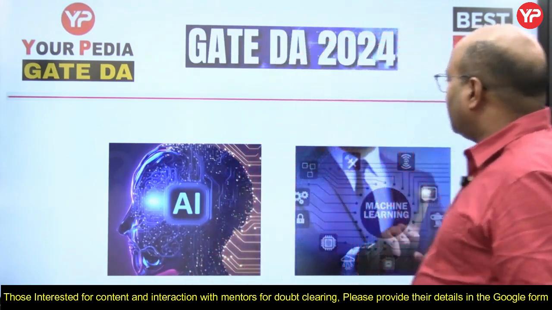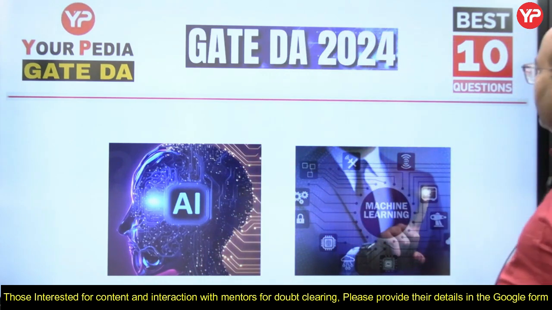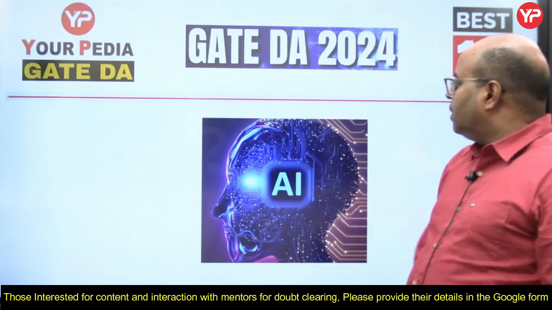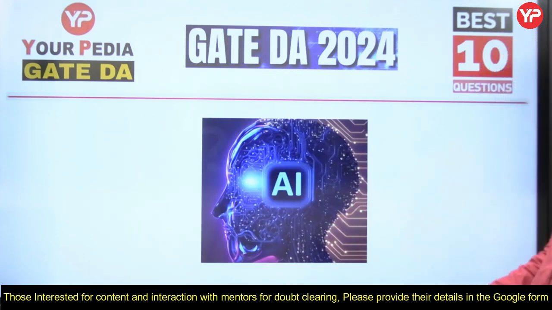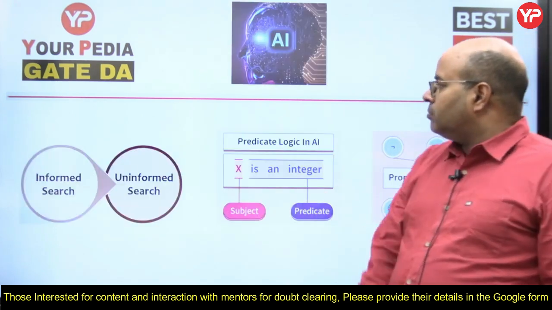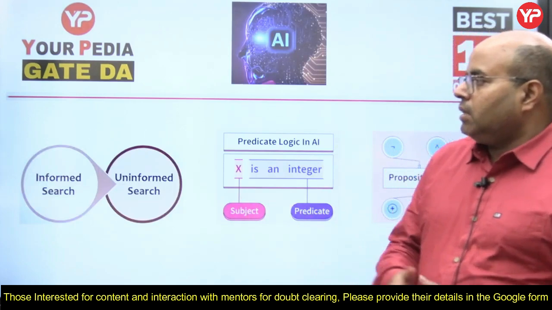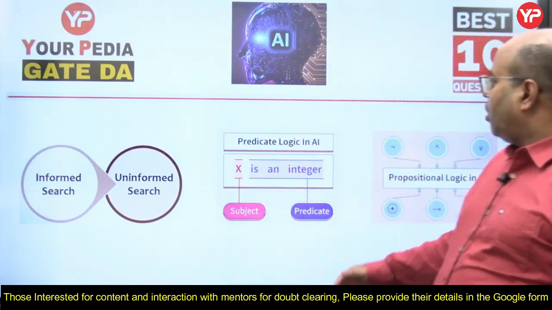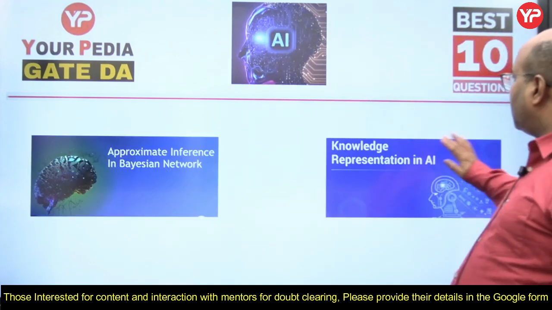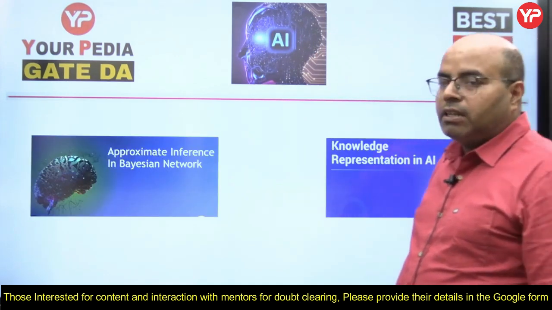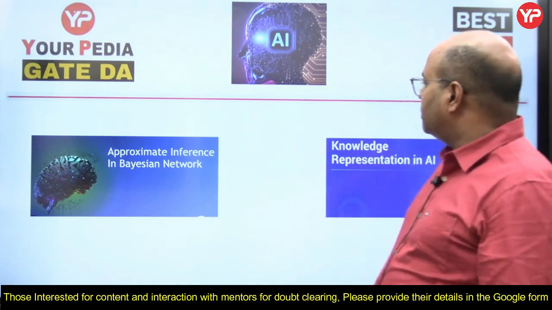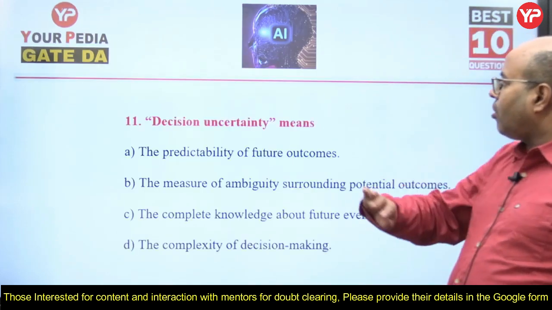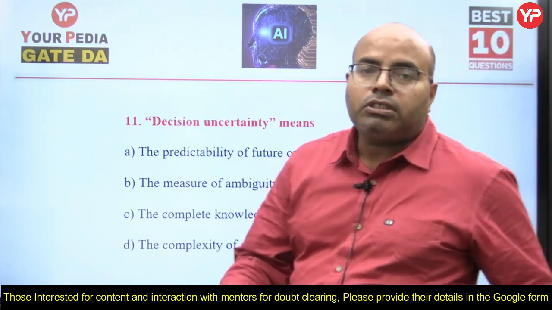So now we will see other things in our AI area. Next 11 questions I will discuss now. So again, as you can see, informed search, uninformed search, logic, predicate logic, propositional logic, approximate inference, exact inference, knowledge representation, these are the topics. So let us solve this question.